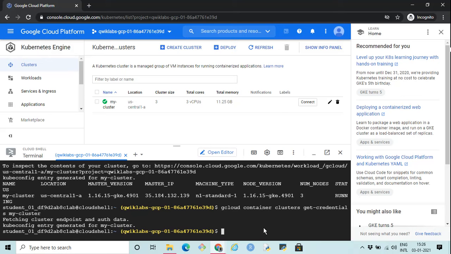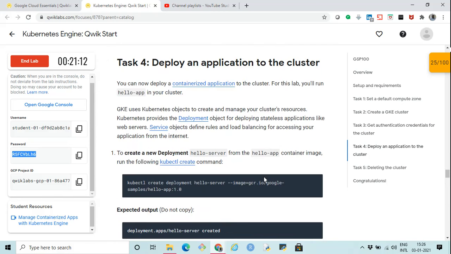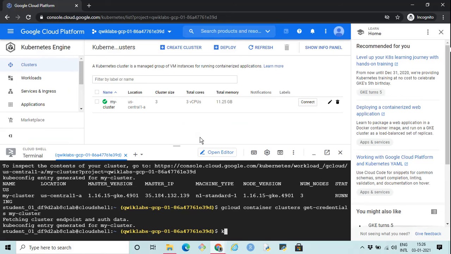Now after this we can deploy an application to the cluster. We can do this using the kubectl command. Just like gcloud, kubectl is another command line tool for Kubernetes on Google Cloud. So kubectl create deployment.